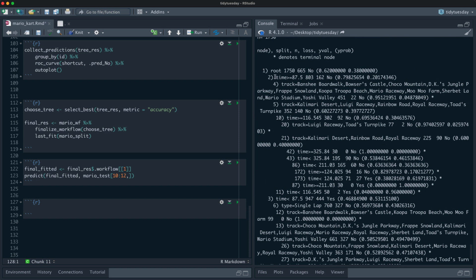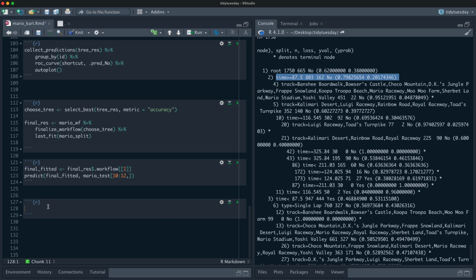But if you look at time here, maybe we would like to understand how the predictions for whether there was a shortcut or not change with time. And the way to do that is to make a partial dependence plot.